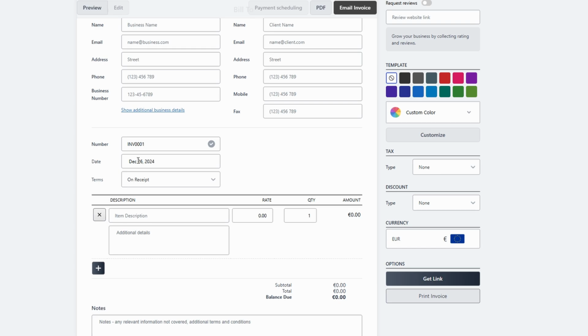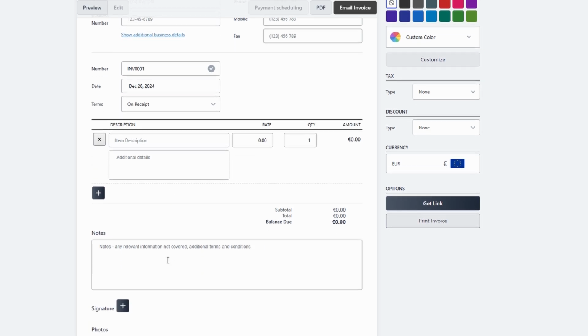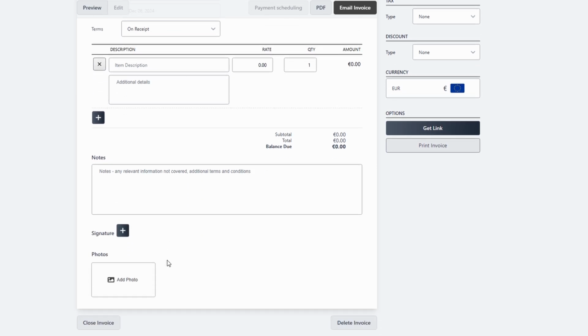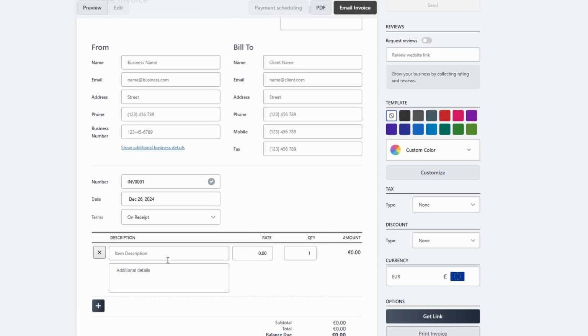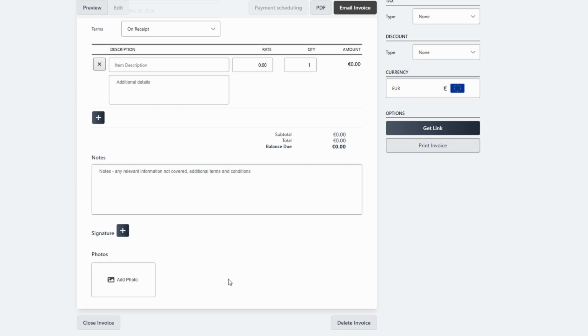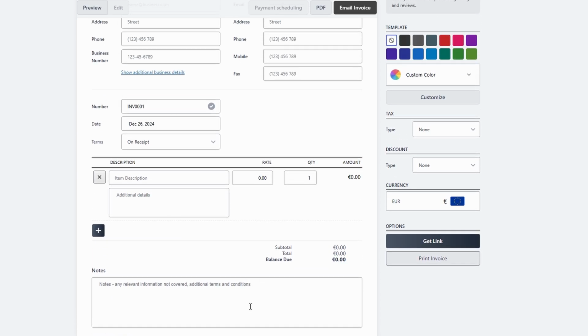For longer-term projects, you can set the due date for a specific day or within 30/60/90 days. Next, you'll add the items or services you're billing for. Whether you're charging for hours worked, products sold, or a flat rate, simply type in the item name, description, quantity, and price. The platform automatically calculates totals and taxes for you. Adding items or services to your invoice is quick and straightforward.